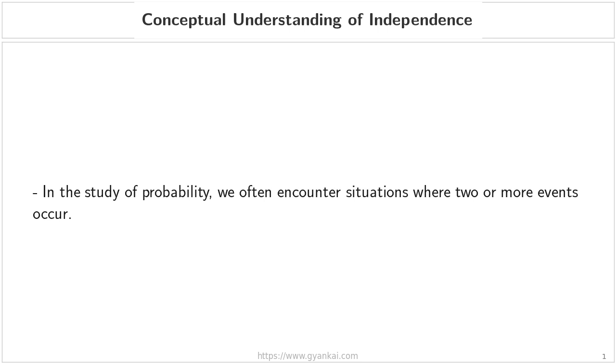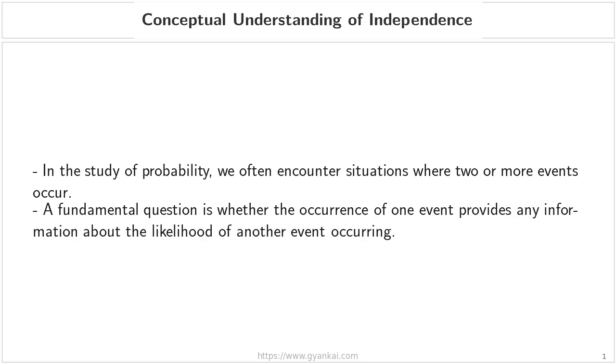Welcome, everyone. Today, we are going to dive into a very important concept in probability known as conceptual understanding of independence. As you progress in your study of probability, you'll notice that we rarely look at just a single, isolated event. Instead, we often encounter much more complex situations where two or more events occur, sometimes simultaneously or in sequence.